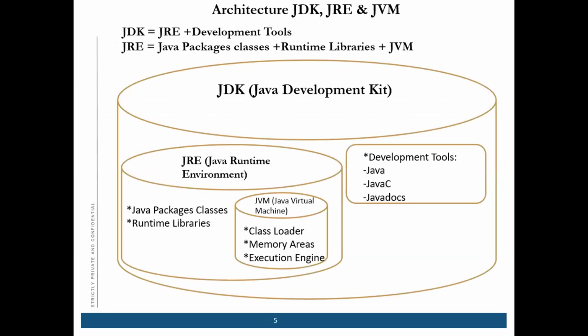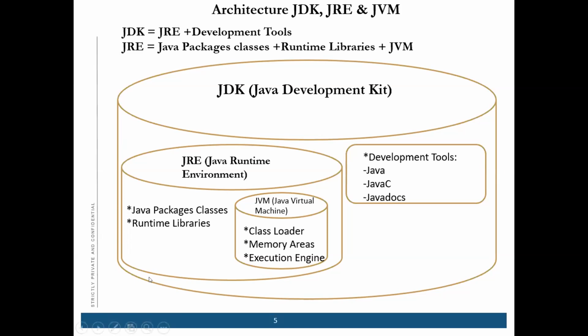Now comes the architecture of JDK, JRE, and JVM. It's a very important interview question: what is the difference between JDK, JRE, and JVM? JDK is the Java Development Kit.